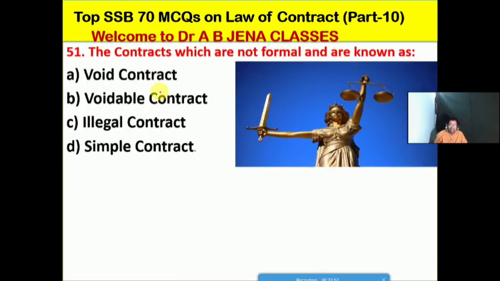So next one हम देखेंगे the contracts which are not formal are known as कौन सा टाइप का कॉन्ट्रैक्ट होगा, whether it's a void contract, the voidable contract, the illegal contract, the simple contract. Friends, so D is the right option for this MCQ. The contracts which are not formal are known as the simple contracts.